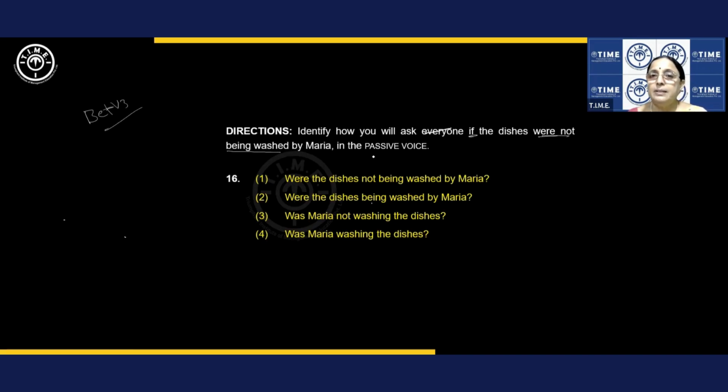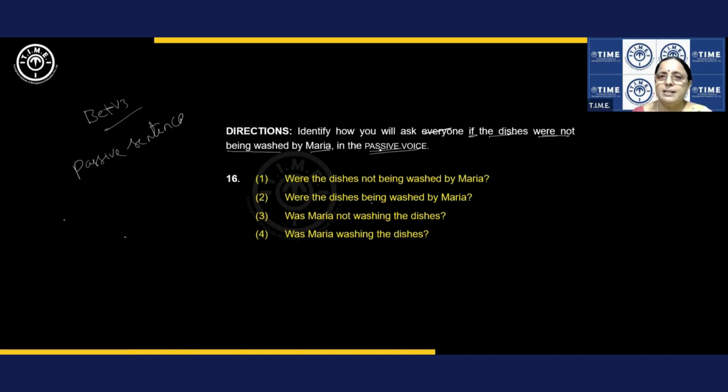All right. We have to write a passive sentence. Are you listening? We have to write a passive sentence, not an active sentence. So what should you have in a passive sentence? B plus V3. Am I clear? And here again, dishes, Maria: subject, object, object, subject. But we are not changing this into passive, remember.